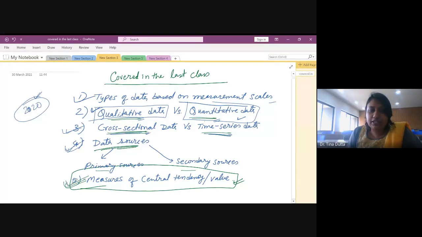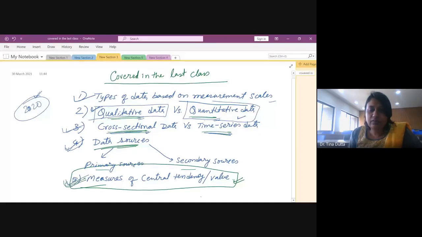And then we started measures of central tendency. I already discussed that it is the central value we are looking for in a data set, which will summarize the entire data set, right? In central tendency, we will be talking about mean, median, mode. These are the general central values which statisticians calculate, right?